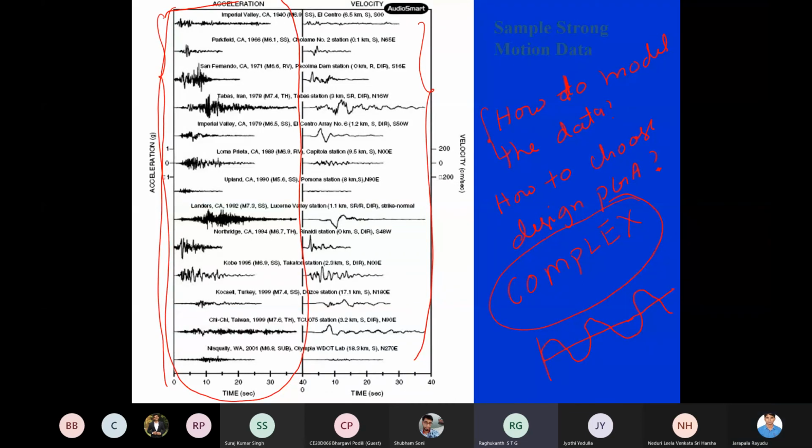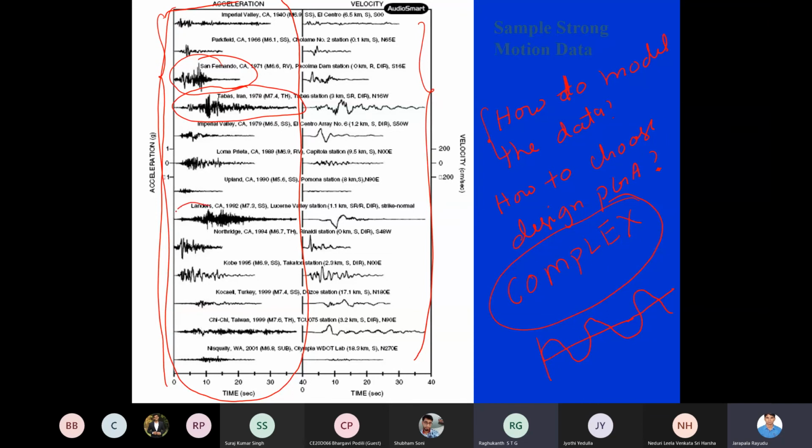Response to sinusoidal excitation, you know everything. But how do they look? They do not look like a sinusoid. They are all complex. They are not even sinusoids. Whether they have a periodicity or whatever, they are all looking complex.